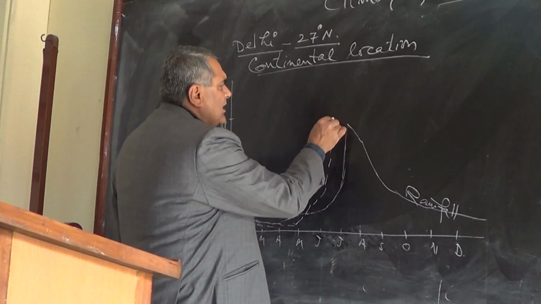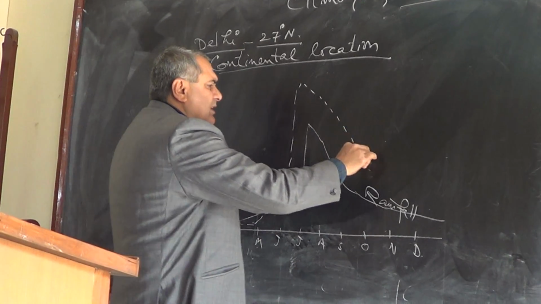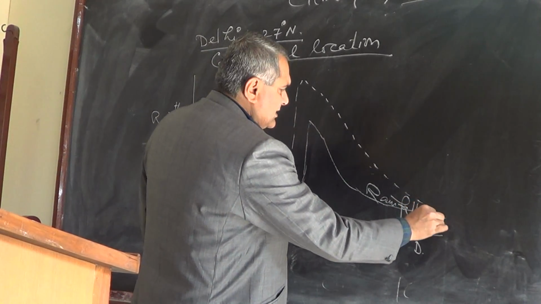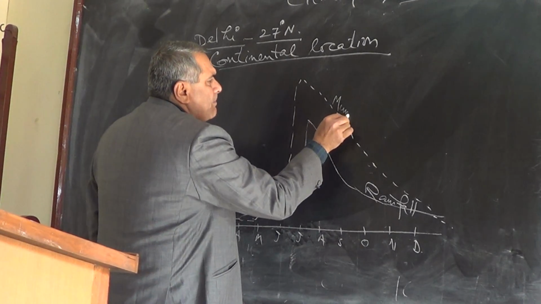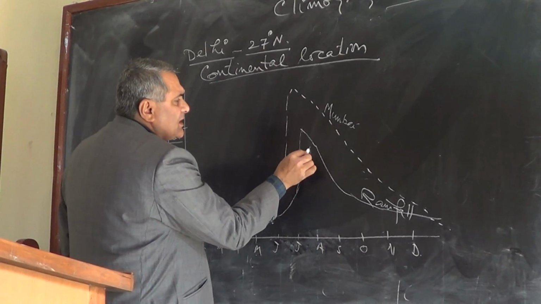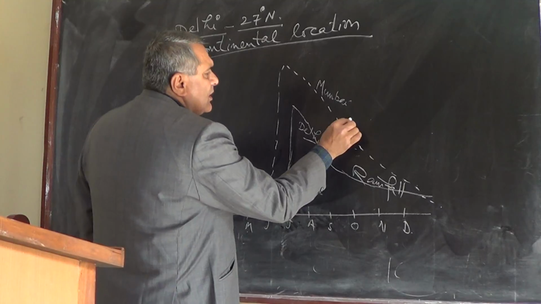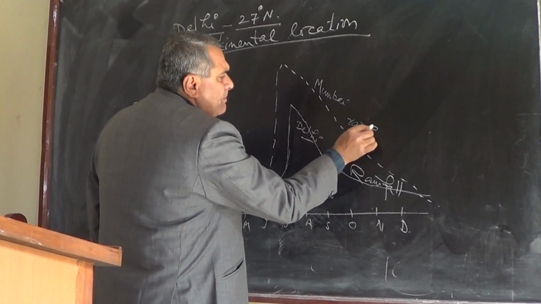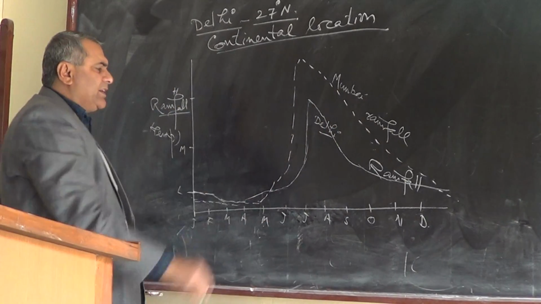They have more rain than Delhi, and a longer rainy season than Delhi. It is like this. So this is the graph of Mumbai. The monsoon comes before, and this is the line graph of the amount of rainfall of Mumbai and of Delhi.